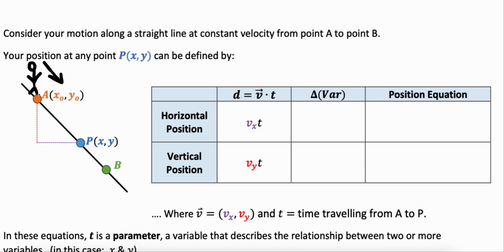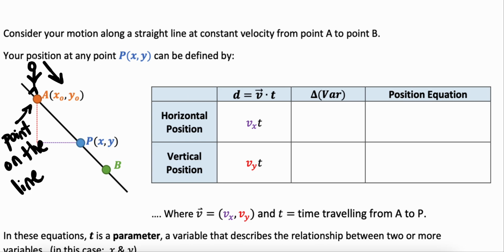Okay, so we would have a starting point. This starting point would be like our point on a line. In this case, it's going to be A that we're going to reference. So A is a point on the line. It could be a y-intercept, but it doesn't have to be.